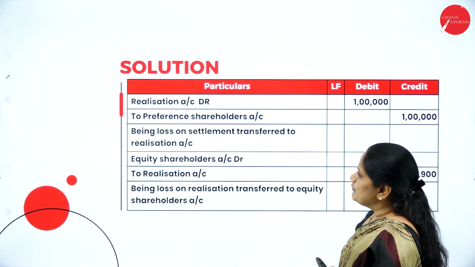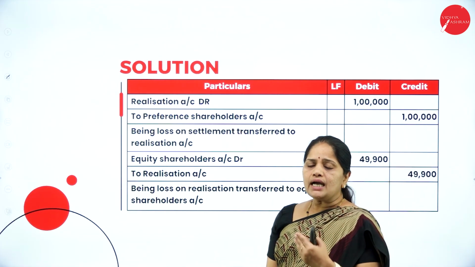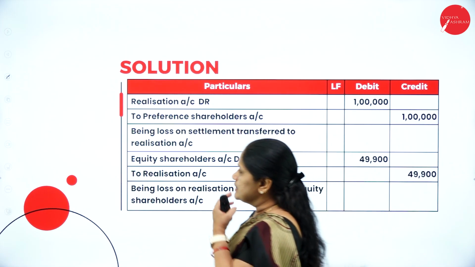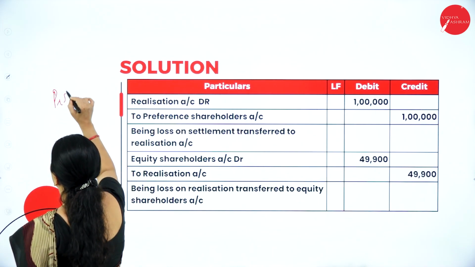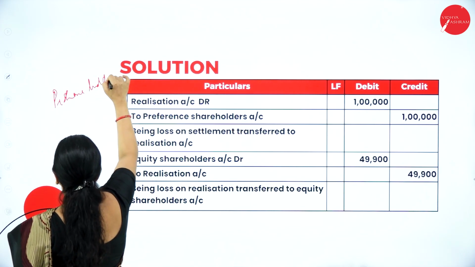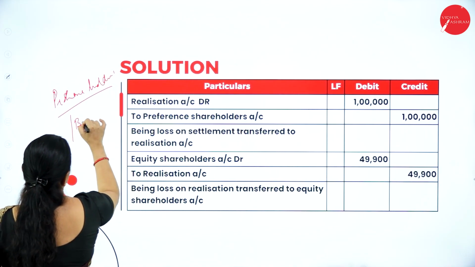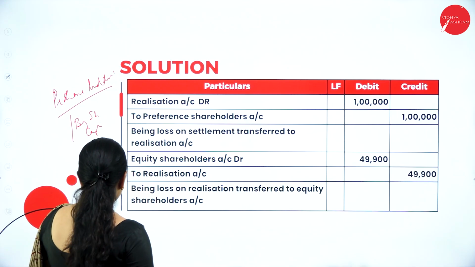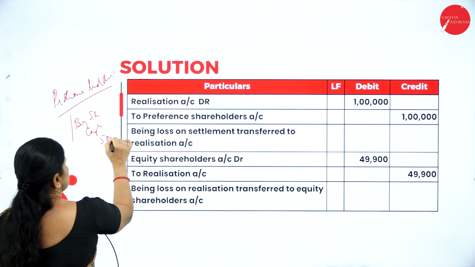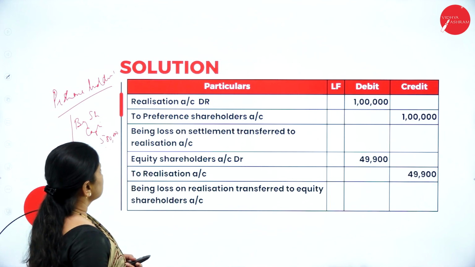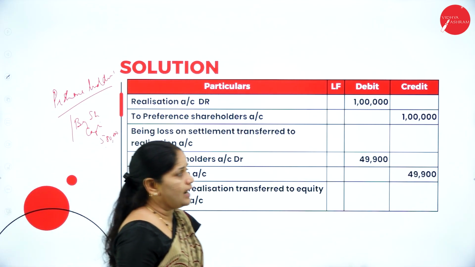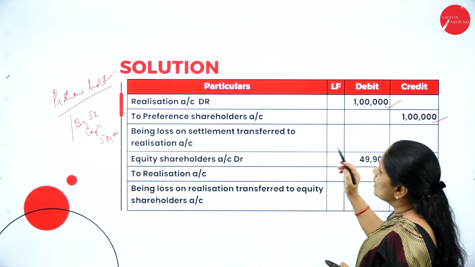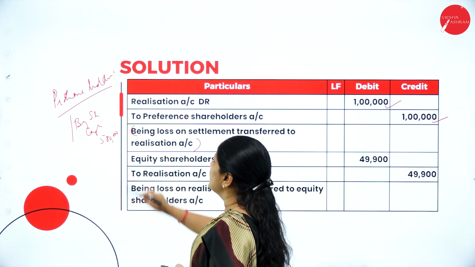Now the next step will be, we have to transfer the preference share capital to preference shareholders account. When we are preparing preference shareholders account, we write on the credit side by preference share capital. What is the preference share capital here? It will be 5 lakhs. They are paying extra. So realization account debit 1 lakh. Realization account debit to preference shareholders account 1 lakh, being loss on settlement transferred to realization account.